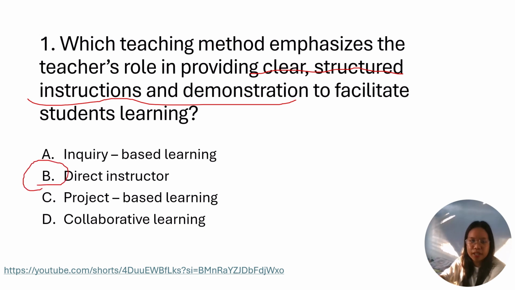Okay, very good. It's letter B, because it is teacher-centered, because the teacher is the facilitator of the students' learning.